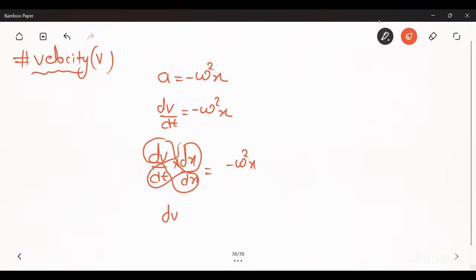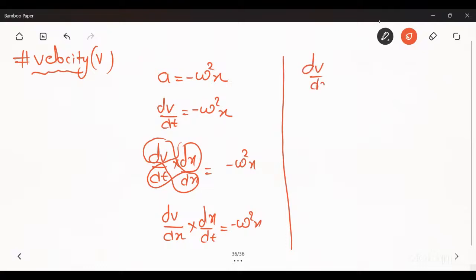Now consider this part: dv upon dx on one side and dx upon dt on the other. If I cancel, you will get 1, and 1 into dv by dt is dv by dt. So dv upon dx into dx by dt is equal to minus omega square x. dx by dt is change in position with time, which is known as the velocity. So dv by dx into v is equal to minus omega square x, so v dv is equal to minus omega square x dx. So this is the value of v, but just wait, one minute.